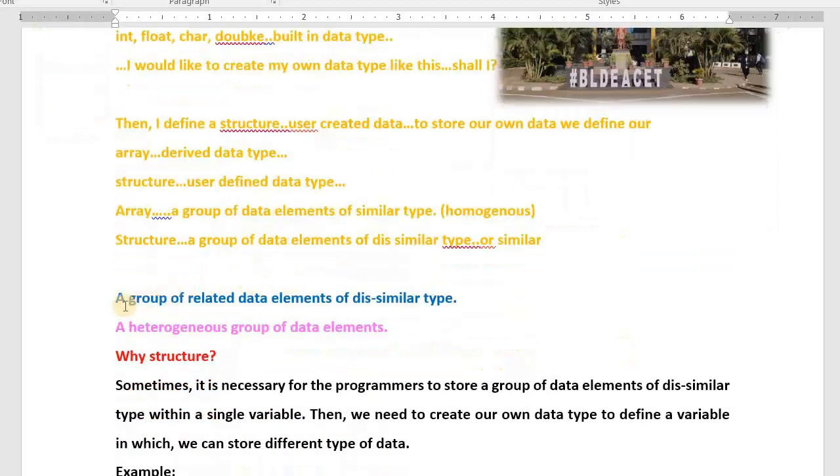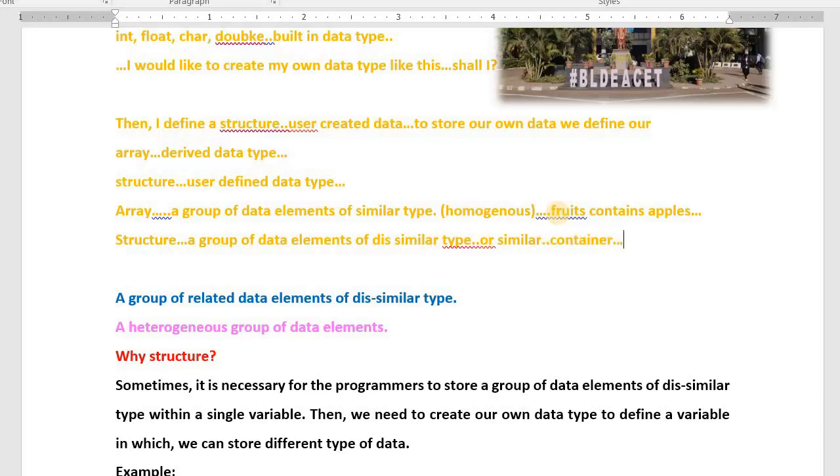Then what is structure? A group of related data elements of dissimilar type. For example, I give some analogy examples. In one container, I have fruits. That container contains only apples, no other fruits inside. That is an array. But for structure, I have one container.